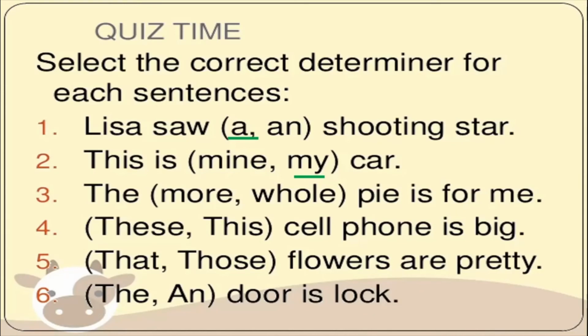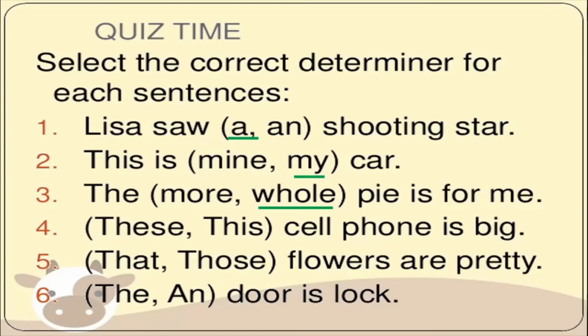Next is the more or whole pie is for me. So it is the whole pie is for me. More is when you compare with something else. When you say she got more of the pie. Alright? I want more pie. So that is the situation where we use more. But now you want the whole thing. The whole pie is for me.